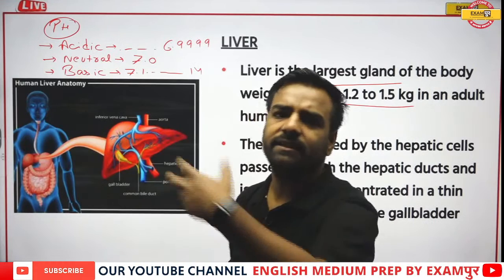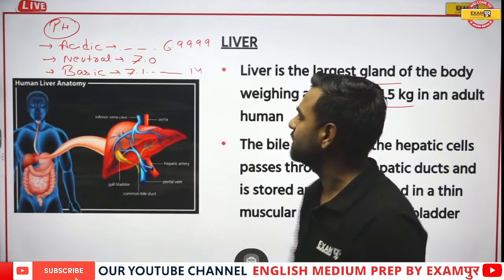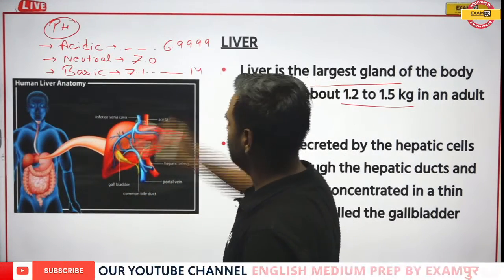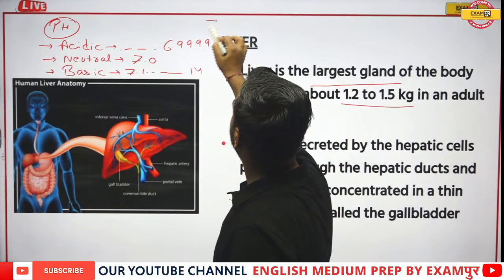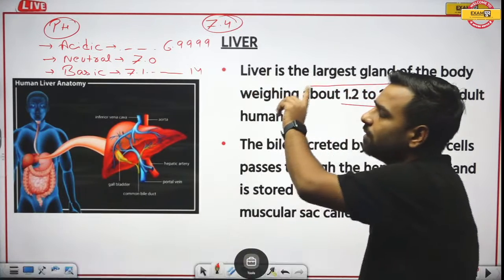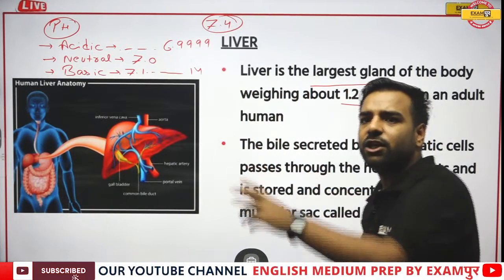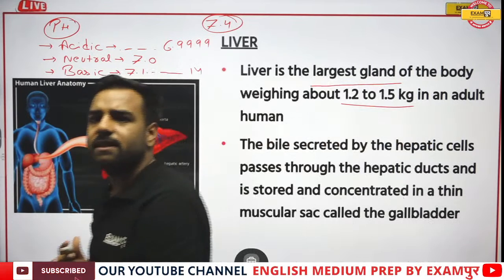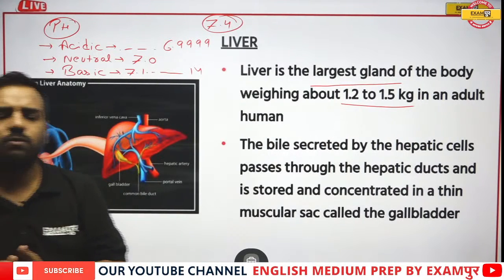This was again asked in the SSC examinations, not only SSC, other exams as well. I'm talking about blood. Blood's pH value is 7.4. Now who can tell me blood is acidic, basic or neutral? 7 and more is basic, 7 and below is acidic. That's true, Pintu. Totally correct.